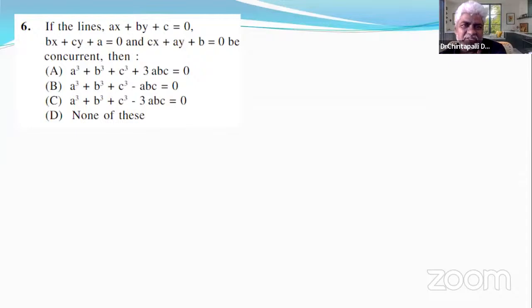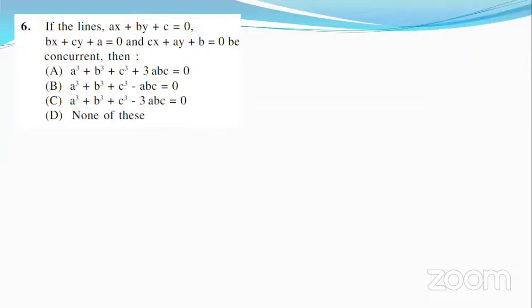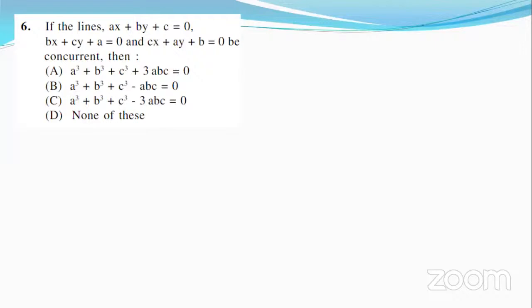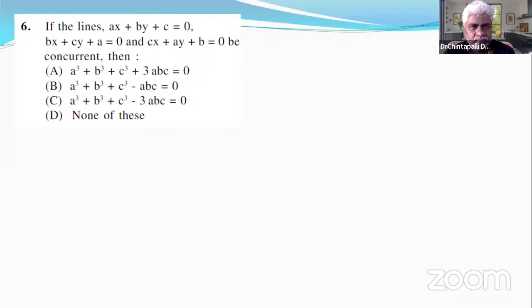The lines so and so and so are concurrent. Do you know what concurrent means? Being concurrent, they have a common point. Concurrent. The solution, the point of intersection of the first two lines, lies on the third line.